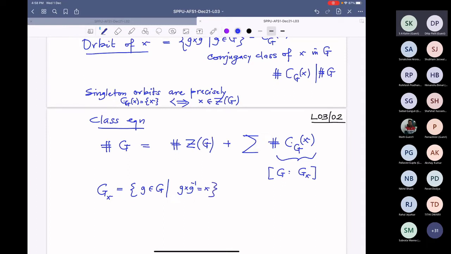So this is precisely all those elements of G which commute with this x. This is also called the centralizer of x in G. It's a subgroup.